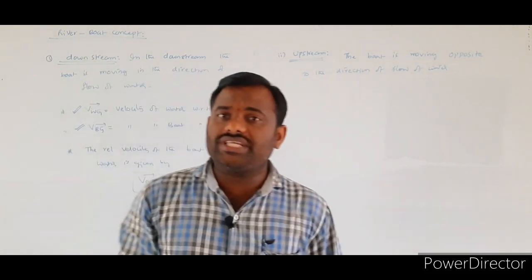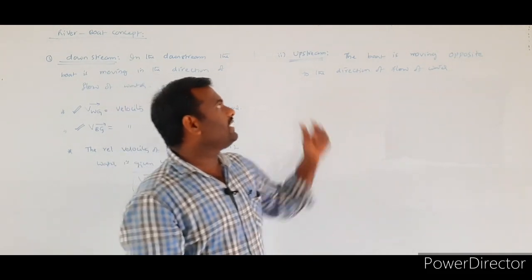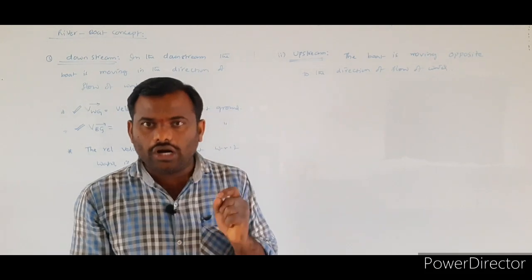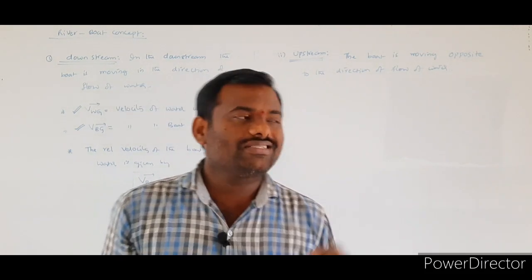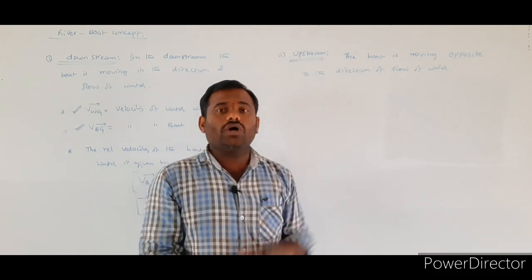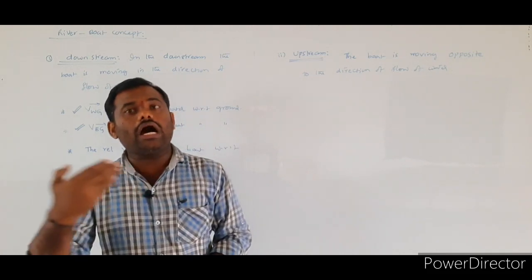In the downstream, the boat itself moves in the direction of the flow of the water. But in the upstream, the boat must be moving opposite to the flow of the water. Such motion of the boat we call upstream. So, the water is flowing in this direction and the boat will be moving opposite to the flow of the water.